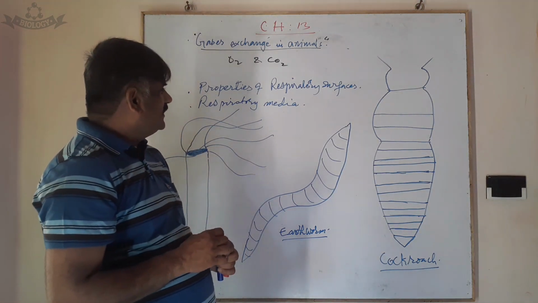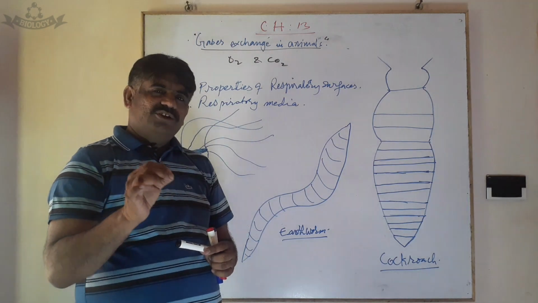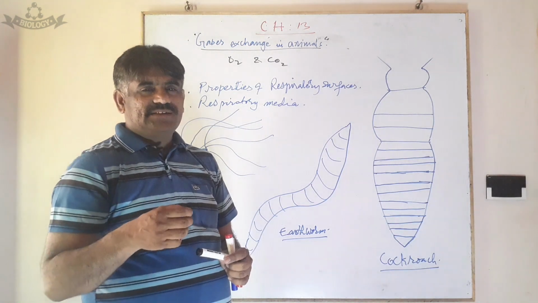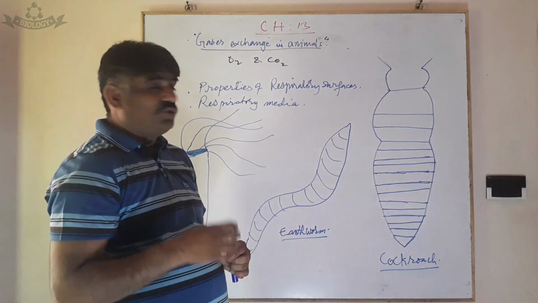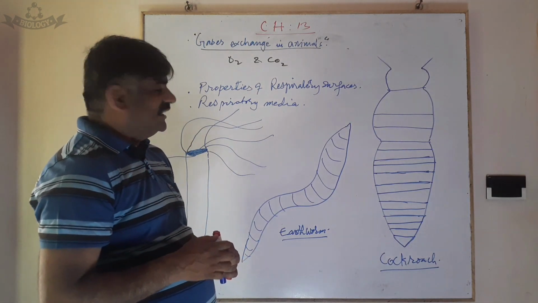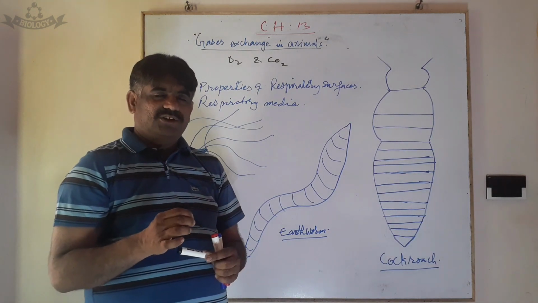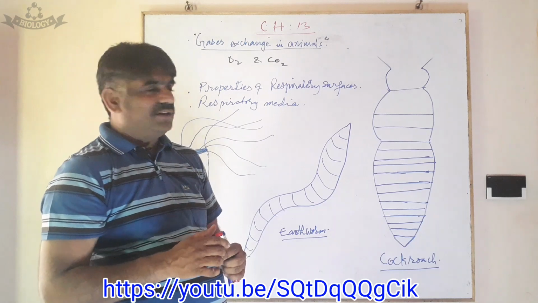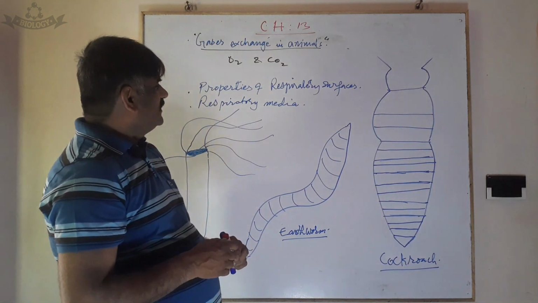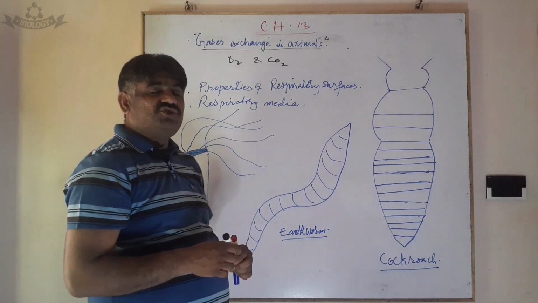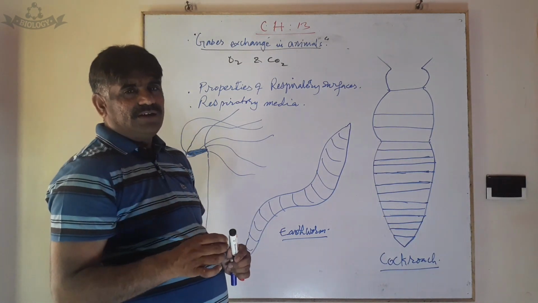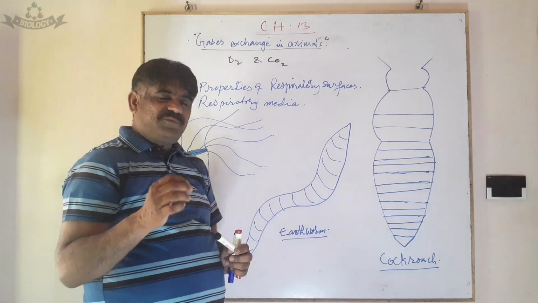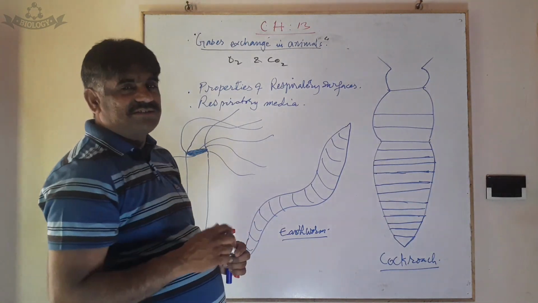Another property is that the respiratory surface should be moist or wet so that gases can exchange efficiently through the process of diffusion. Another is that the respiratory surface should be larger in relation to the volume of the animal body. Another thing is that the respiratory medium should be moist or wet. So these are the basic properties which allow efficient gaseous exchange in animals.